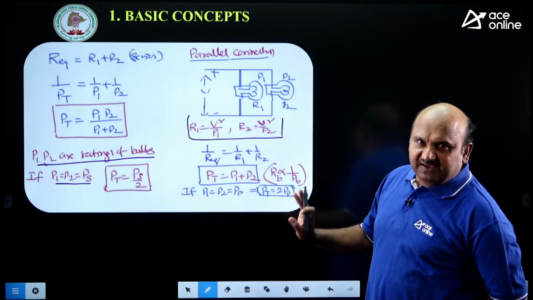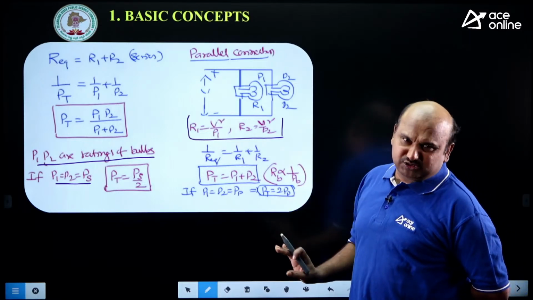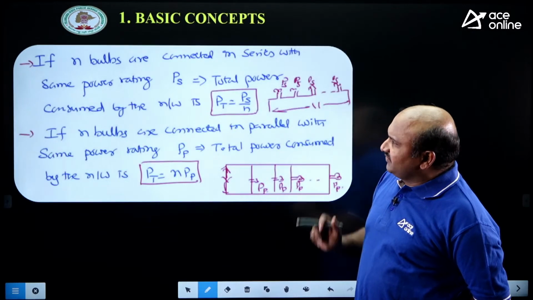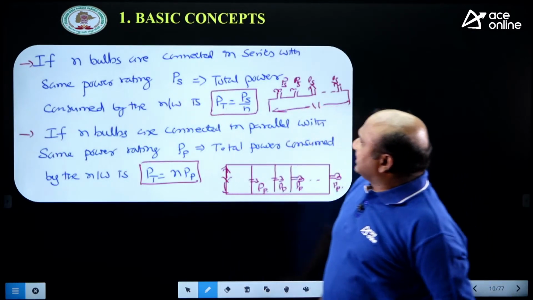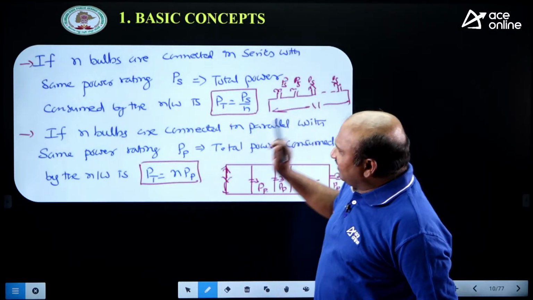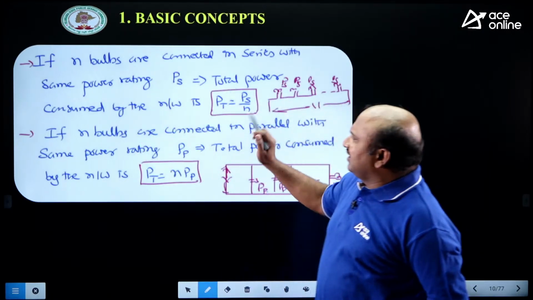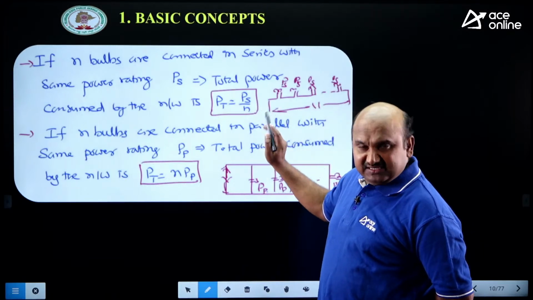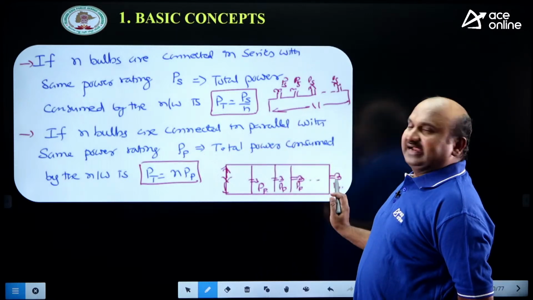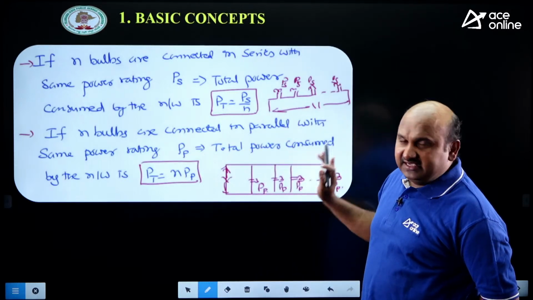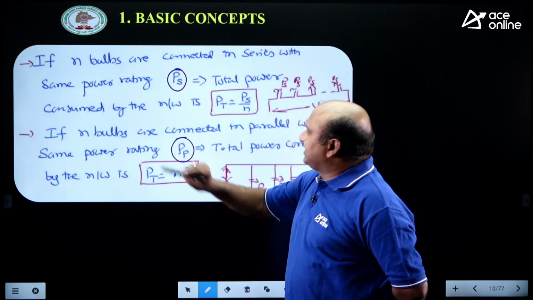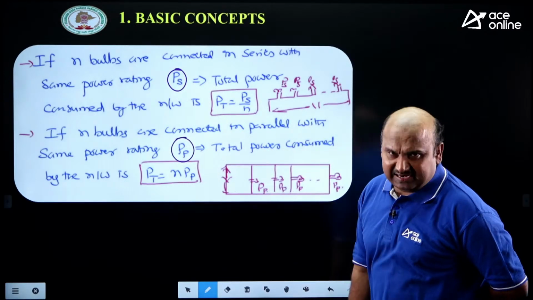Right? This is the difference between the rating and consumption. The previous question was given consumption. Now in this case, suppose n bulbs are connected in series with the same power rating Ps, the total power consumed by the network is equal to Ps by n. If you connect in series, or in parallel, n into Ps you are getting that. This you have to identify. Here this Ps is what? Rating. Ps is what? Rating. Or Pp, nothing but parallel.